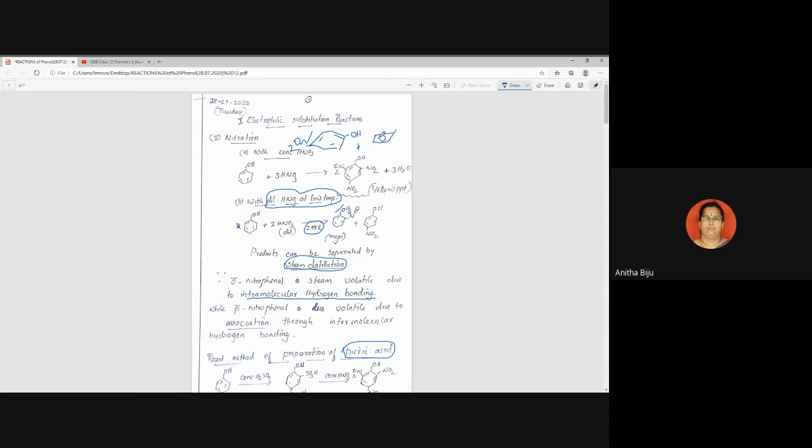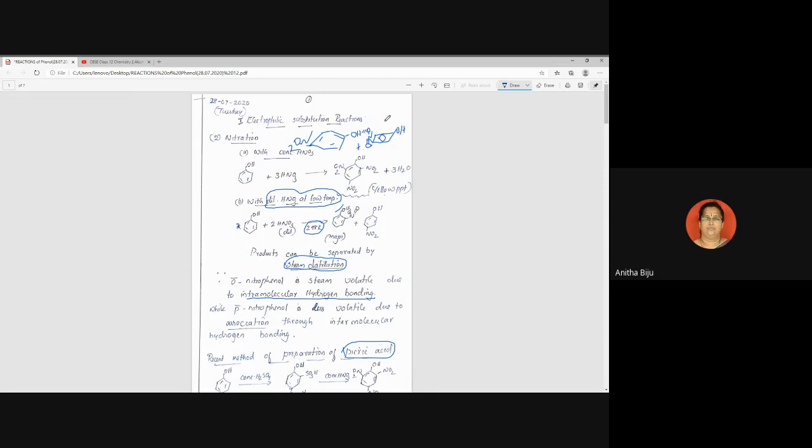Here I'll draw one circle only for simplicity. Okay, here you can put N, and here you can put O, like this. And here you can put double bond O. And here we have an OH group. Here I have drawn two paranitrophenol molecules. Okay. Now in between these, you can show hydrogen bond.